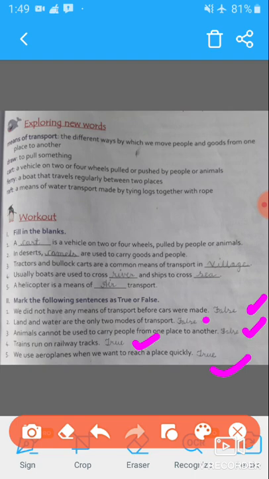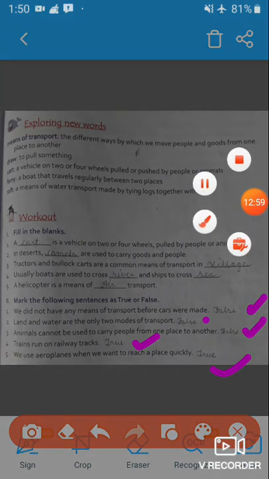So students, air transport is one of the most expensive means of transport. And do you know the cheapest way of transporting? Right, water transport is the cheapest way of transport. And water transport is very slow. So I hope you understood both these exercises with the new words with the help of this video.